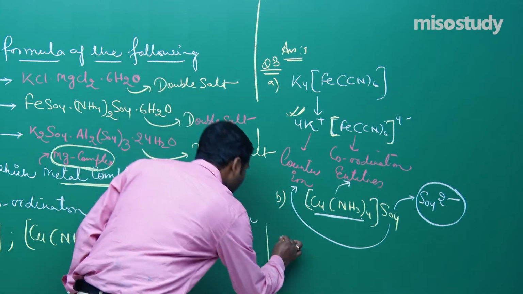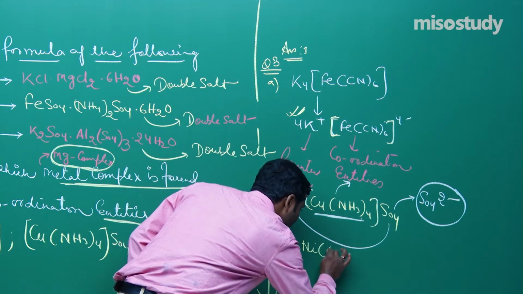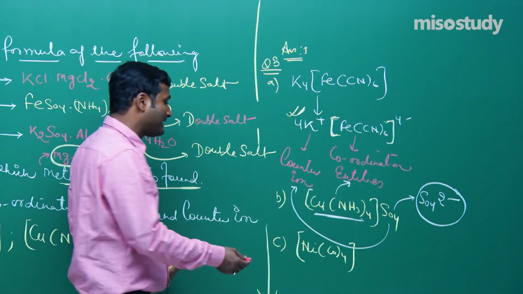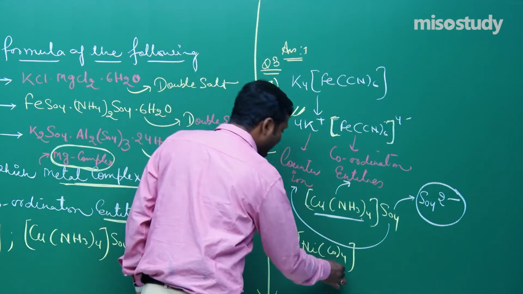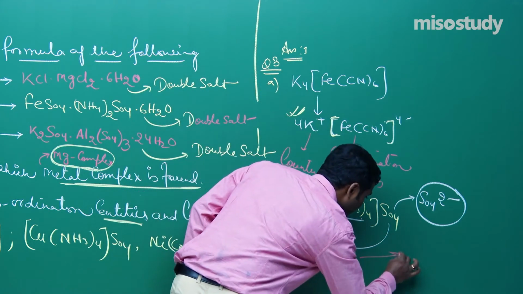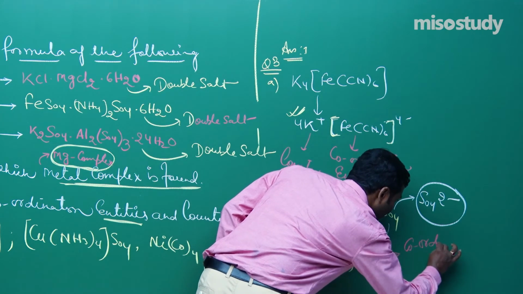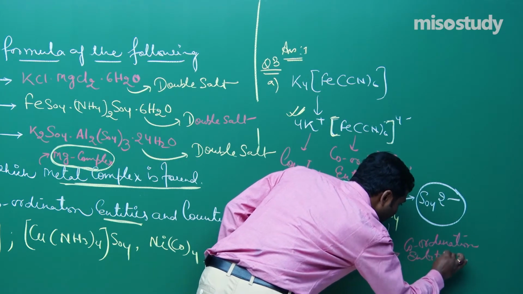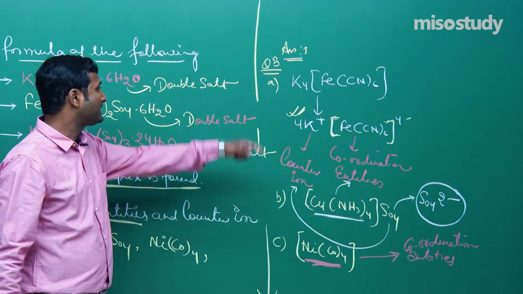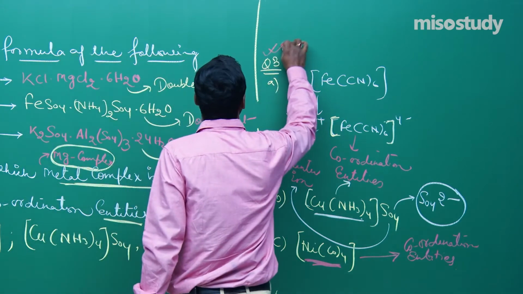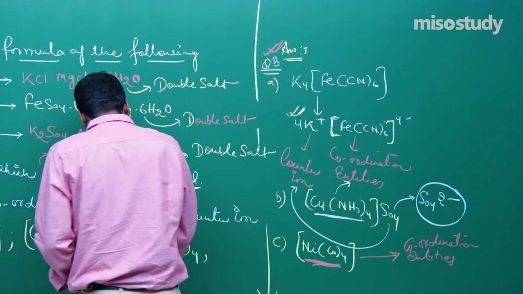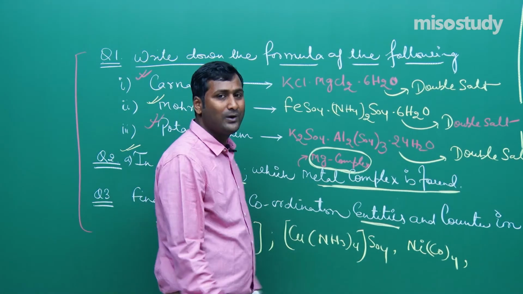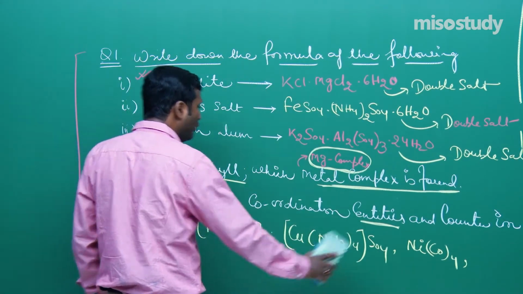Now I am moving here. The C part is [Ni(CO)4]. Is it clear to you? It is written like this. Here there is no counter ion, it is the coordination entity, because it is an example of a neutral complex. Is it clear to you? These are a few questions related to the basic information regarding coordination compounds. I think now you are very much familiar with the simple basic information related to coordination compounds.